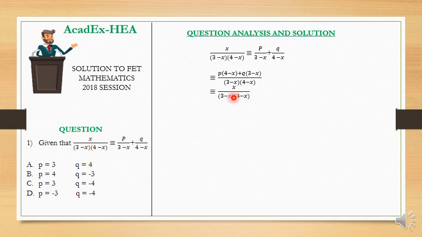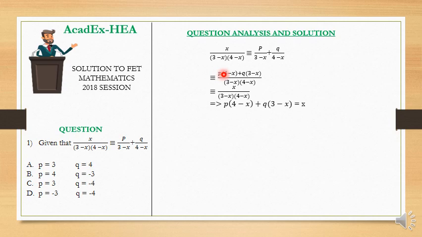X over what? 3 minus x into 4 minus x. Alright, and if that be the case, you notice that if this fraction is equivalent to this fraction, we notice that the denominators are already the same. Then the numerator should also what? Be the same. So since the denominator here is equal to this denominator, then the numerator here should also be equal, since they are equivalent.